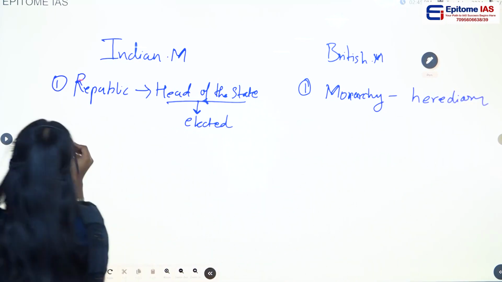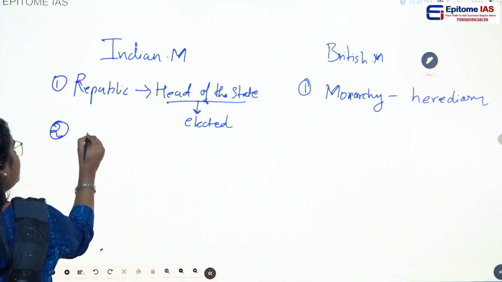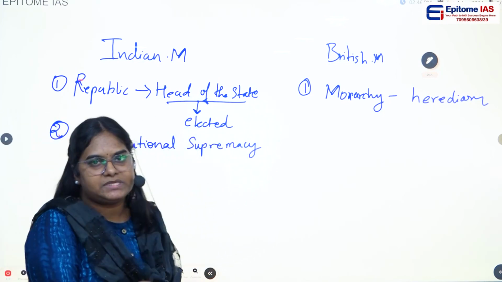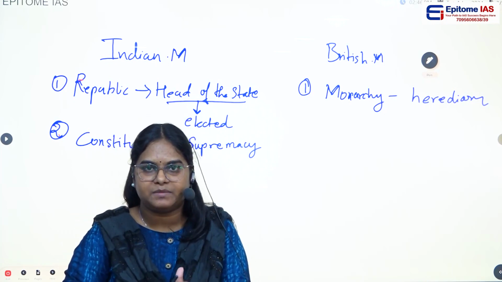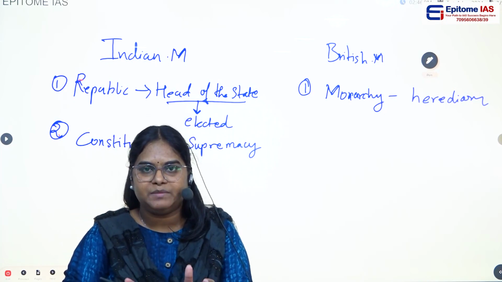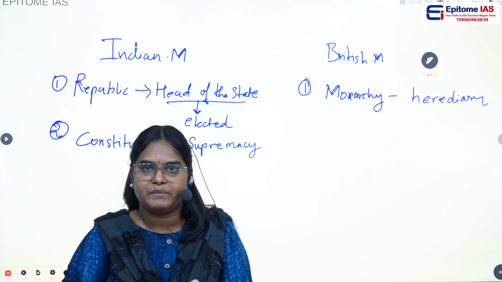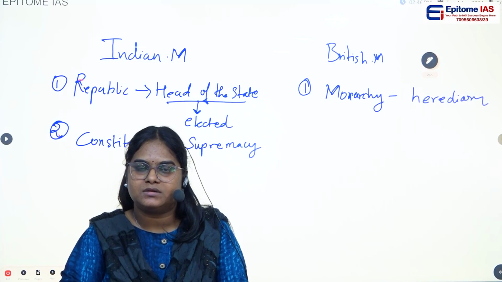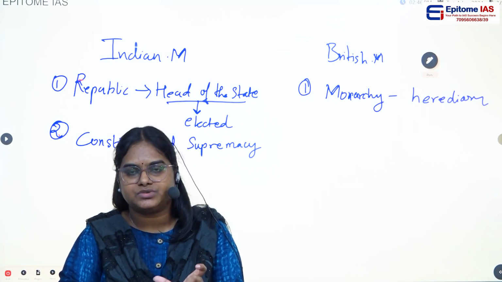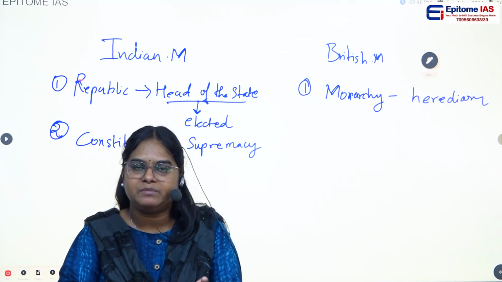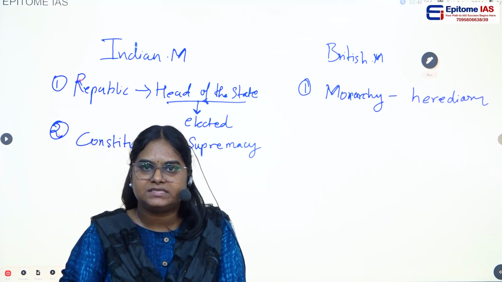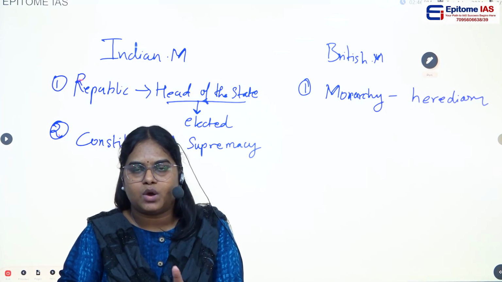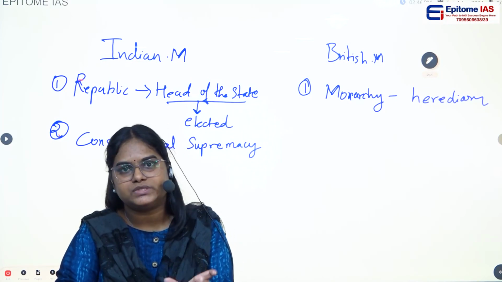So the second difference would be, in India we have constitutional supremacy. So what is constitutional supremacy? Constitutional supremacy is nothing but the constitution clearly defines the functions of the government, and the government or the parliament cannot go against the constitution. So this is constitutional supremacy. If the parliament is making any law which is against the constitution, then the Supreme Court will rule out that particular law, considering it as unconstitutional.